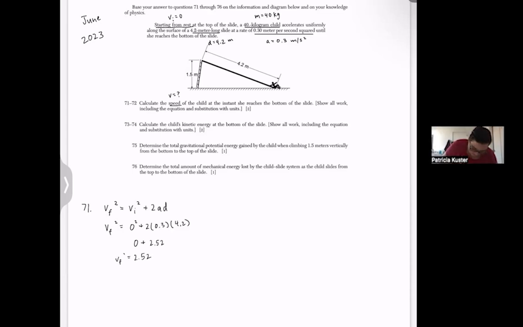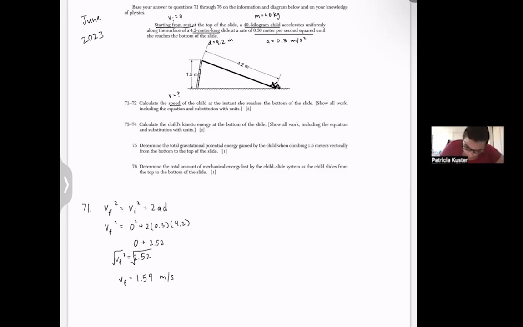So the final velocity is the square root of 2.52, which is 1.59. So for velocity, this would be 1.59 meters per second.